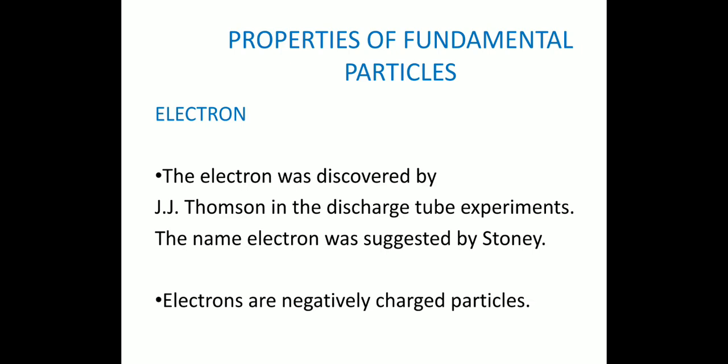The name electron was suggested by G.J. Stoney. The electrons are liberated from the gas and cathodic metal in the discharge tube. Electrons are negatively charged particles.